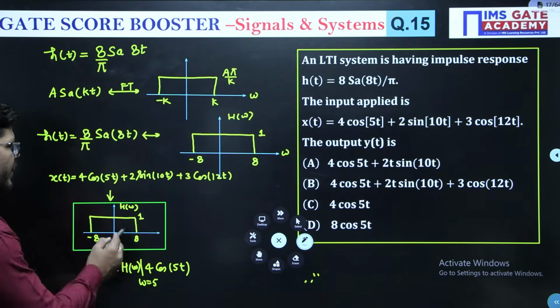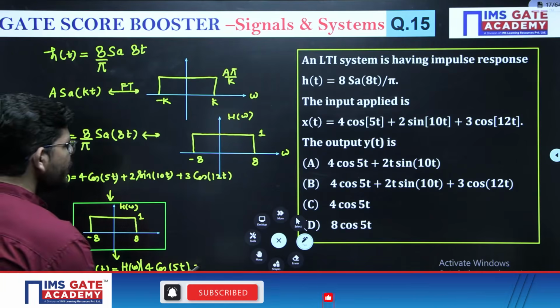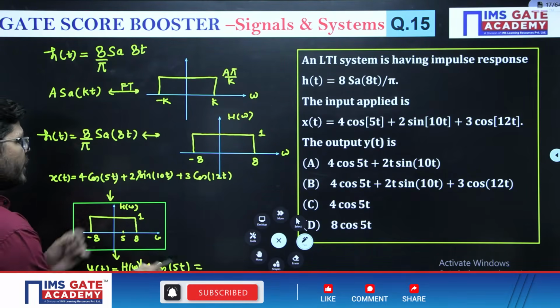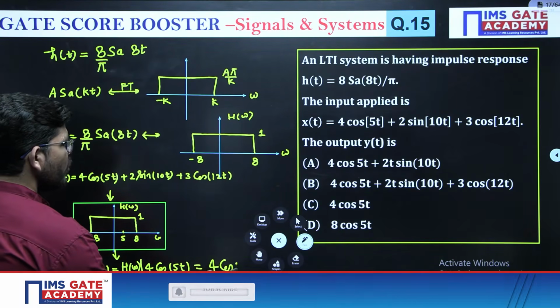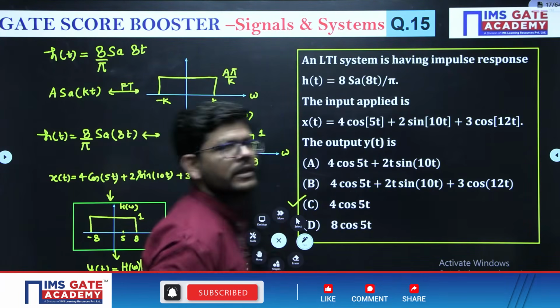So at this frequency, the magnitude of this transfer function will be multiplied here. Can you tell me, at omega equal to 5, what is the magnitude? It is having a magnitude 1. So the output will be 4 cos 5t. Okay, the output will be this one.